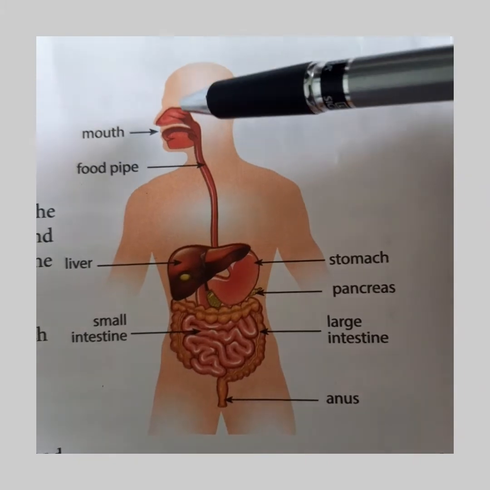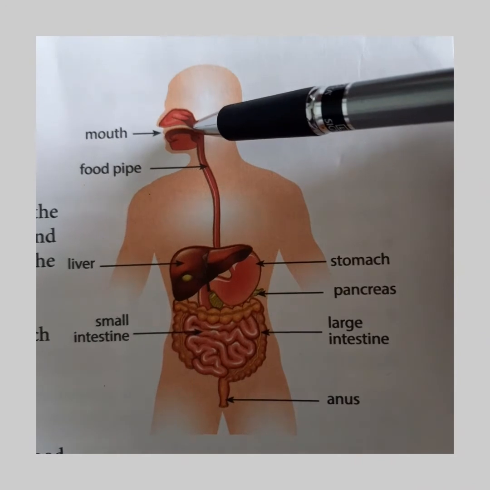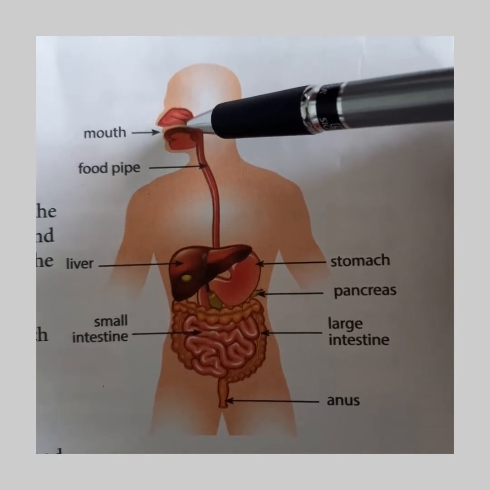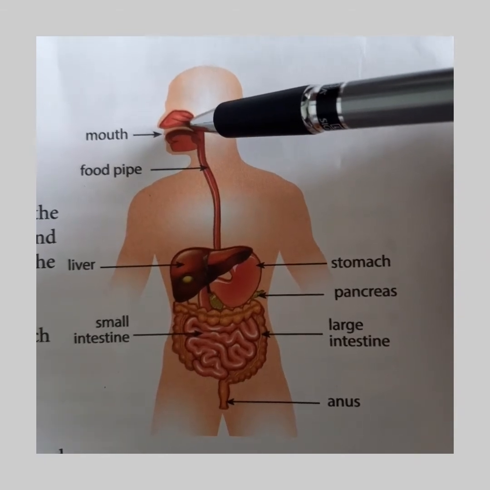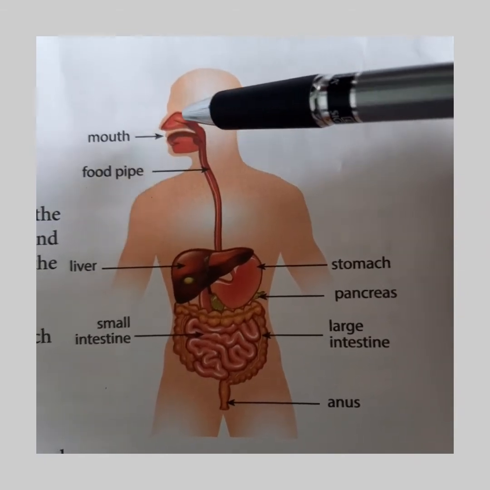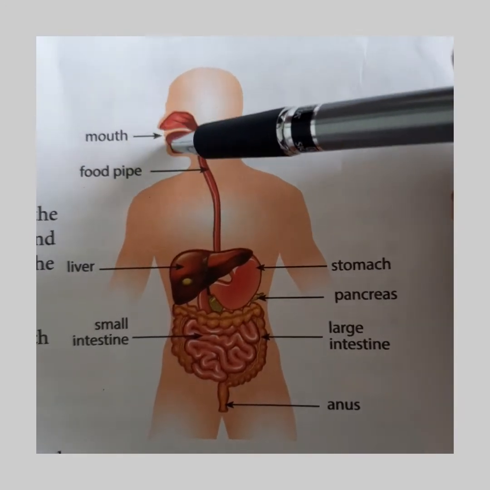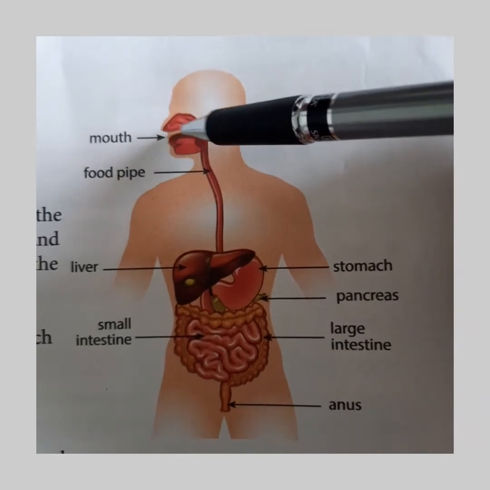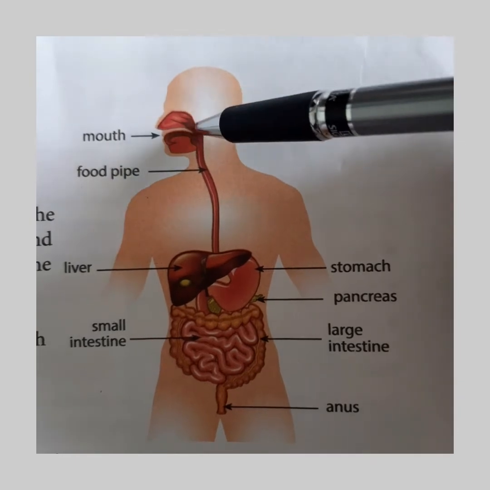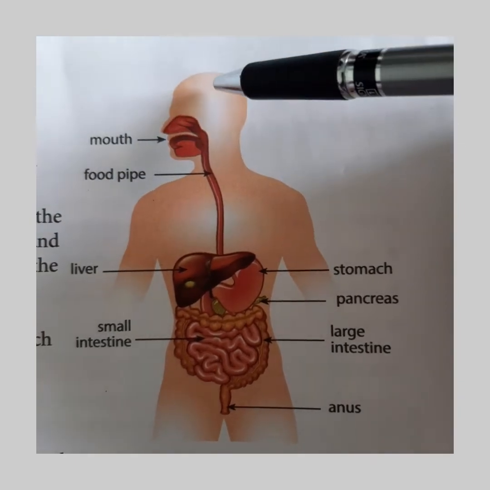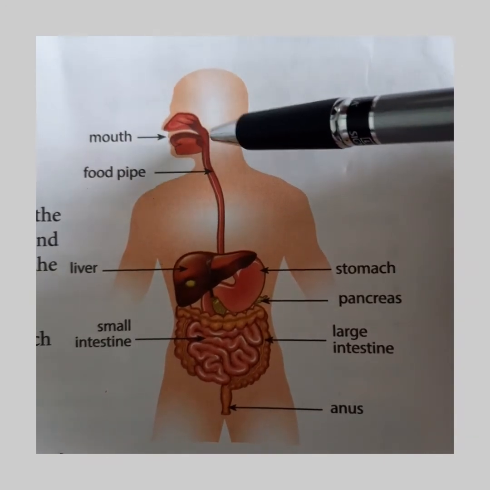So let us discuss the process in detail. The process of digestion begins in the mouth. So what are we doing in the mouth? Yes, we are chewing the food, isn't it? The food is chewed and mixed with saliva. We all know that the mouth produces saliva. So while we are chewing the food, the food will be mixed with saliva.